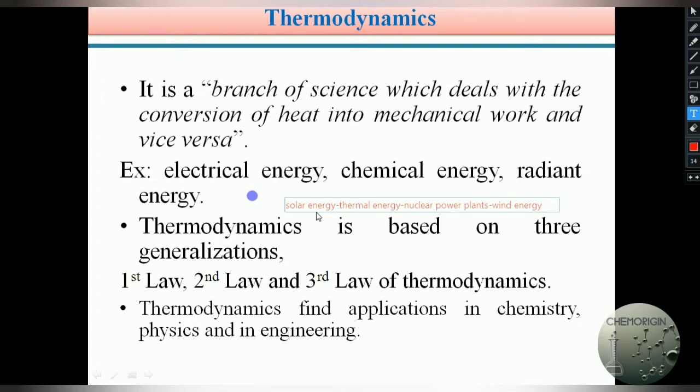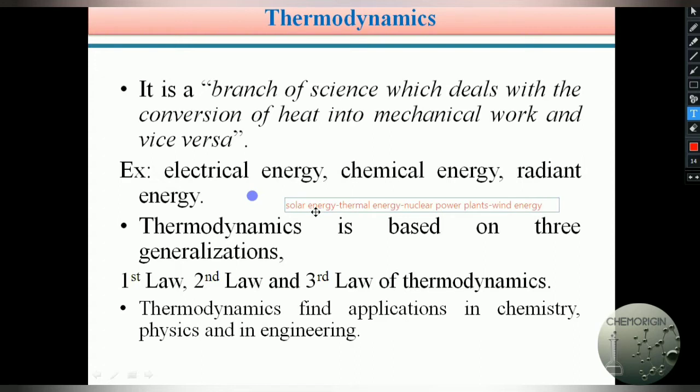In this way, one form of energy is converted into another form. How will it convert? In the conversion, what kind of changes may take place? After conversion, what kind of output are we getting? How can we utilize the conversion of energies from different forms into another form? All these concepts are clearly explained by the thermodynamics concept.